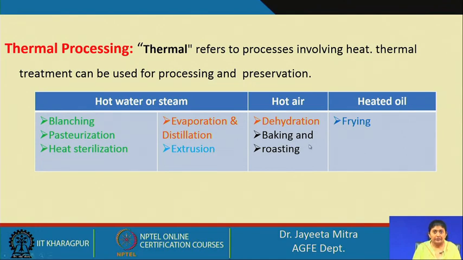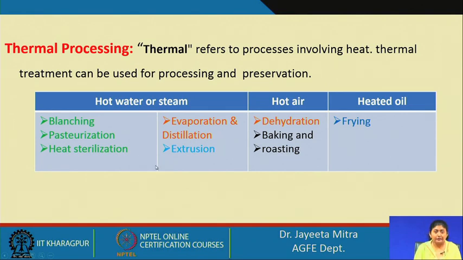There are also certain processes where hot air is involved, like dehydration or drying, baking, roasting. Some processing uses heated oil, as for example frying. All such treatments come under thermal processing, but if we consider the first three, that is blanching, pasteurization and heat sterilization, these three are used for preservation of food materials.